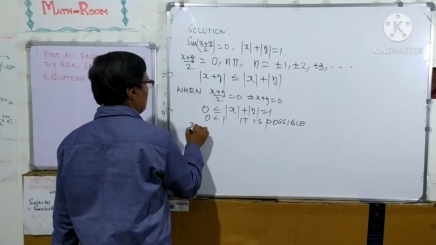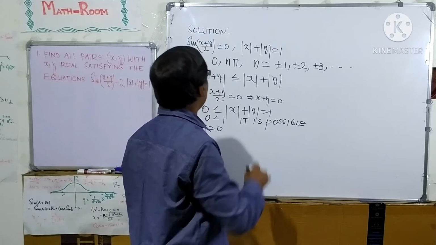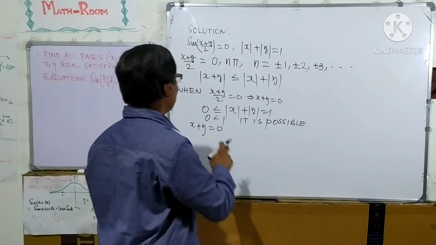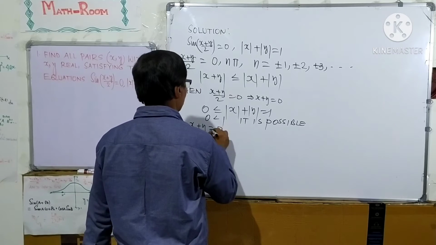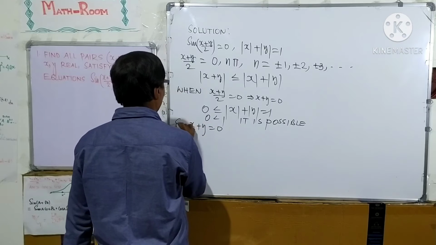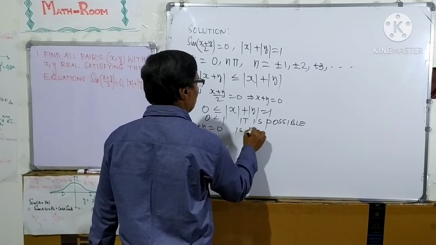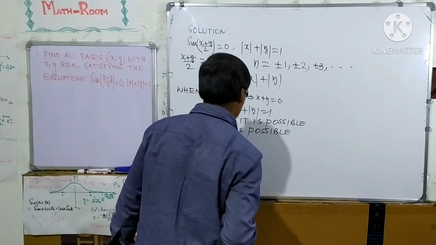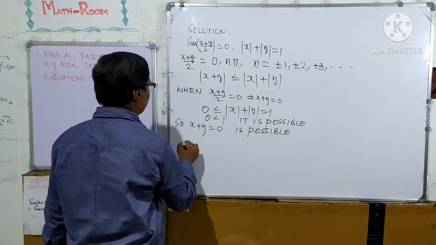So x plus y equal to 0 is a possible solution for sin((x plus y) over 2) equal to 0.